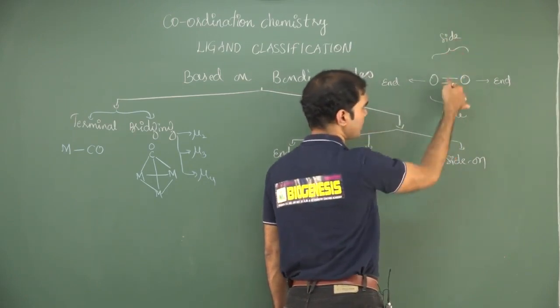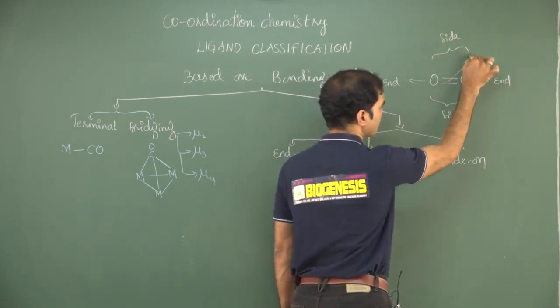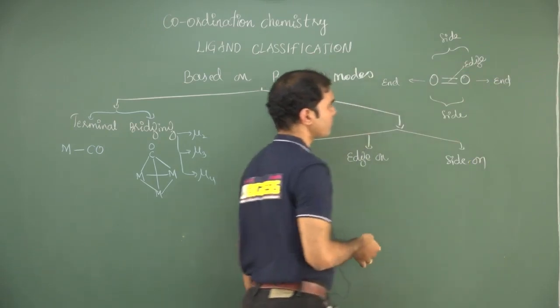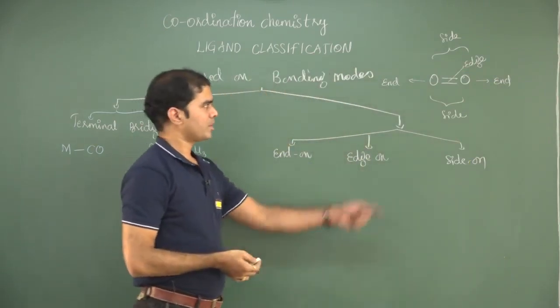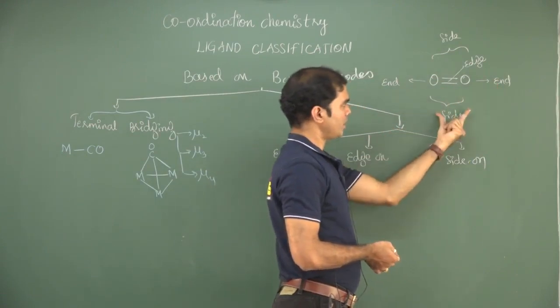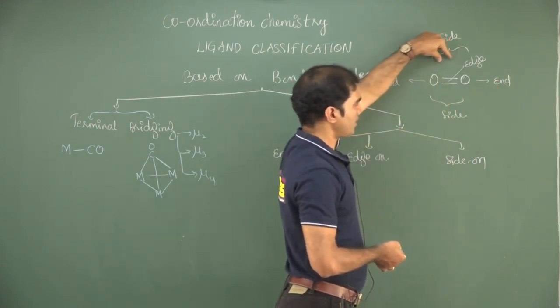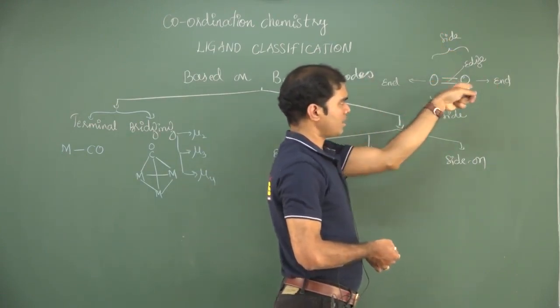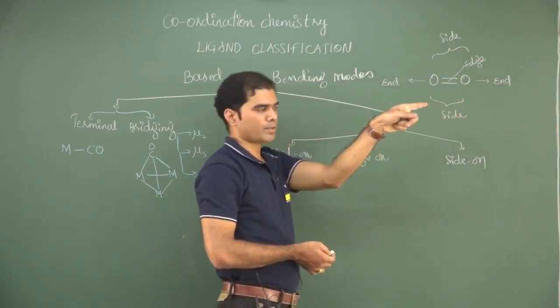And this one is an edge. If any metal atom comes and binds at these ends, you call it end-on bonding mode. When it comes and binds to this, you call it side-on. And when it comes and binds here, you call it edge-on binding.